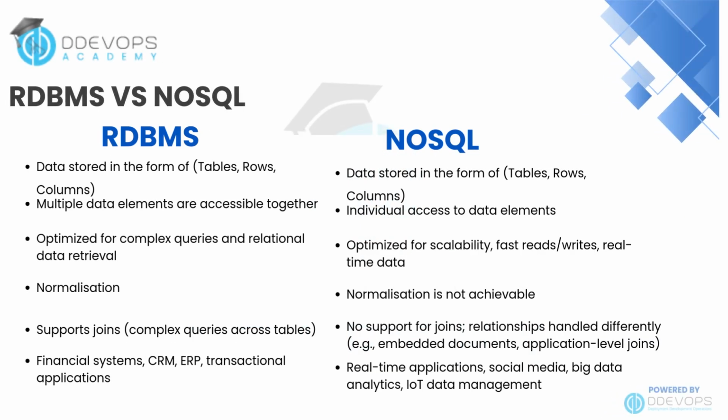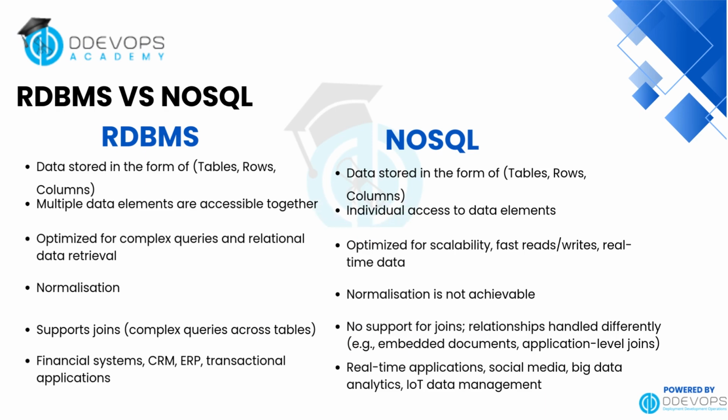A direct comparison between RDBMS and NoSQL databases. RDBMS stores data in tables with rows and columns, and is optimized for complex queries and relational data retrieval. It supports joins, uses normalization, and is ideal for systems that require strong consistency, like financial applications, CRMs, and ERPs. NoSQL, on the other hand, is built for scalability and real-time performance. It handles unstructured or semi-structured data, and relationships are managed differently, often through embedded documents or application-level joins. It's perfect for real-time apps, social media, big data, and IoT.